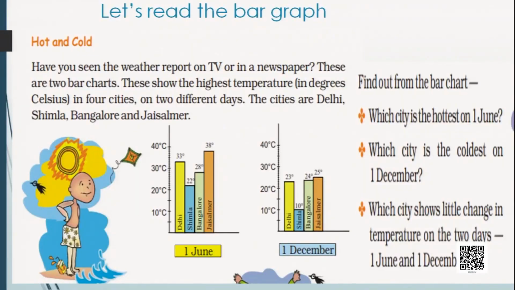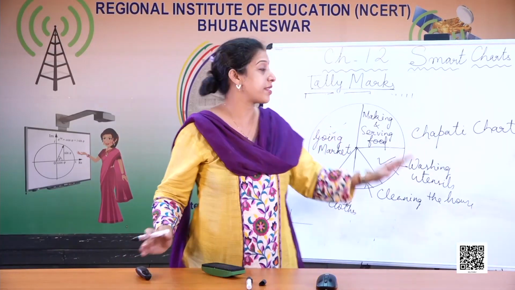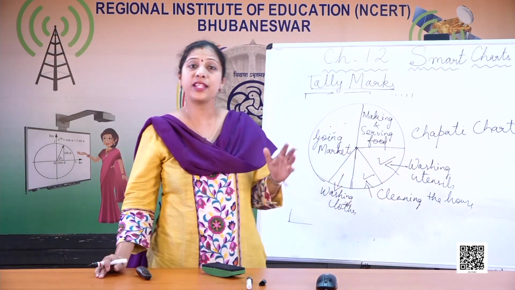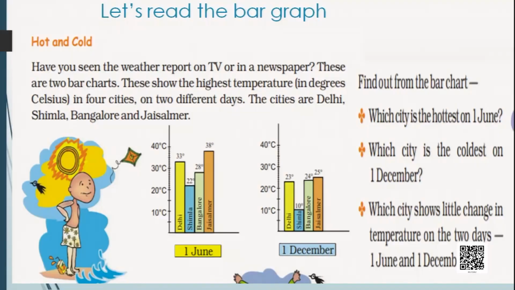This is another type of graph. Just now we have learnt about the tally marks. This is chapati chart. Now this is something known as bar graph. Why is the name bar?